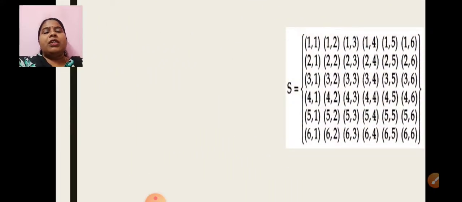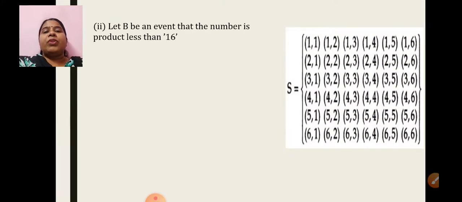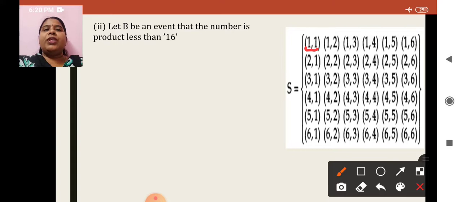Okay. Let us take the second question. This is the sample space for us. Having a product less than 16 means what? When you multiply these two numbers, 1 into 1 is 1, 1 into 2 is 2. It should be a product which is less than 16. So let us go to the last number of this row, 1 into 6, it is 6. It means all these possibilities I should consider. Same way the last number of the next row, 2 into 6, it is 12. It means all this has to be considered again.